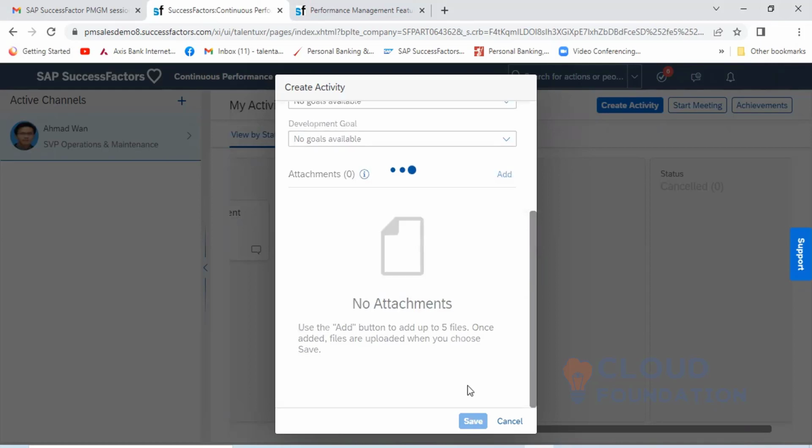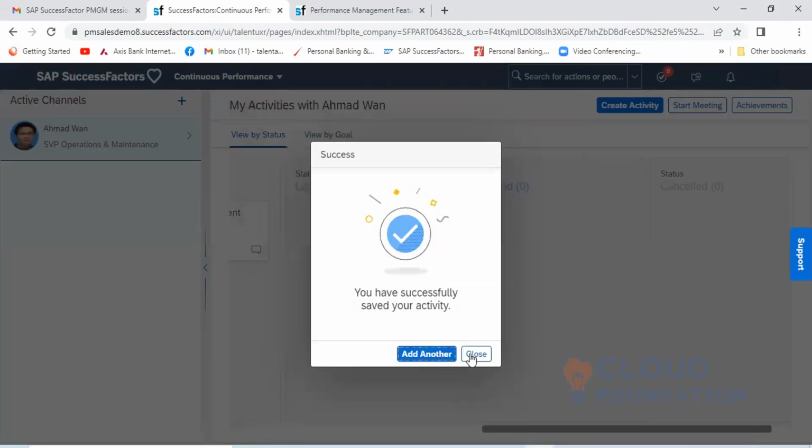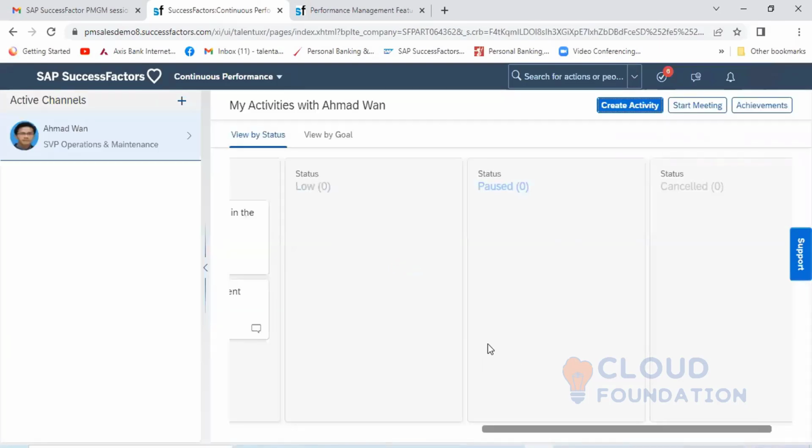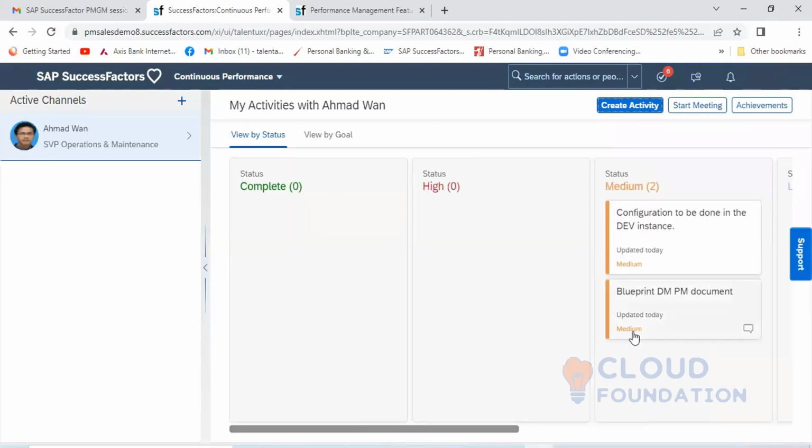Once I save this, you can see here in the medium, I can see the activity which has already been updated, and it also specifies the date.